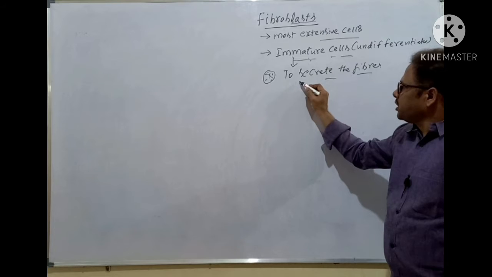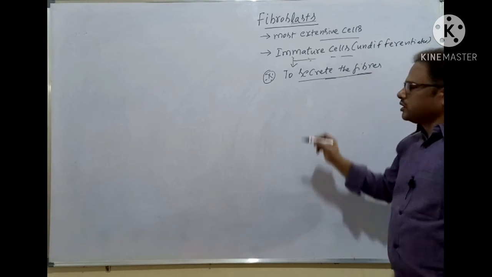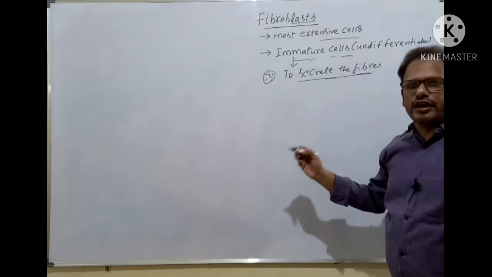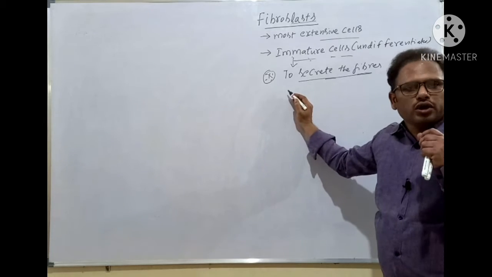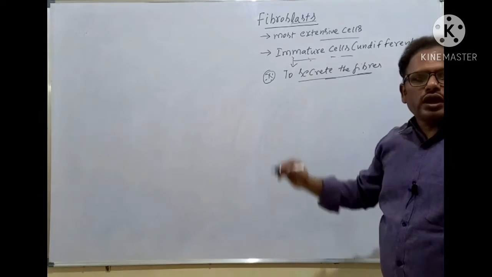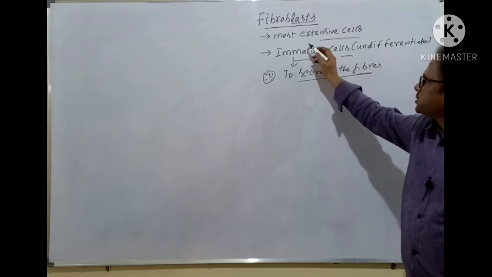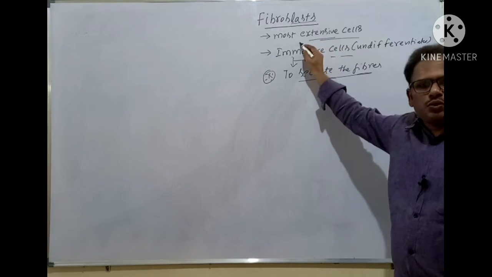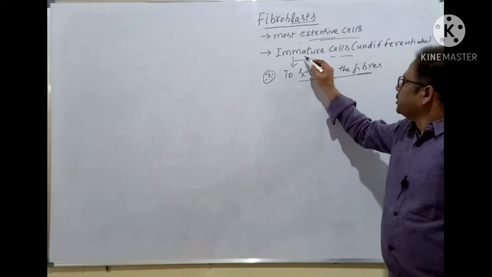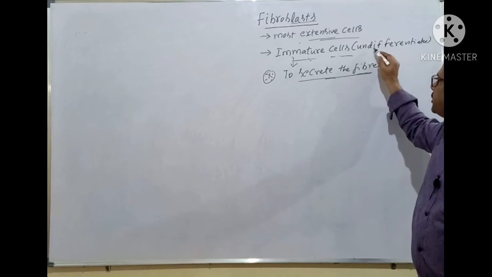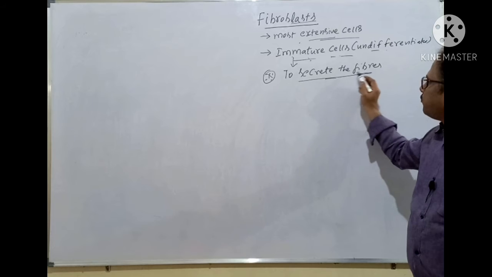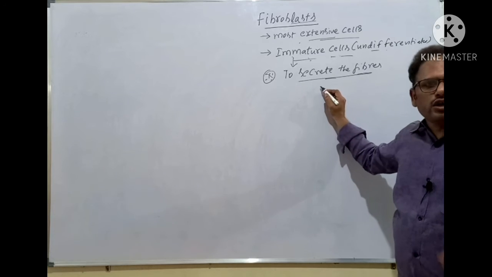The most important function is to secrete the fibers. Different types of fibers are secreted within the areolar connective tissue and also the total connective tissue. These are the immature, undifferentiated cells, and they secrete the fibers present in the connective tissue.